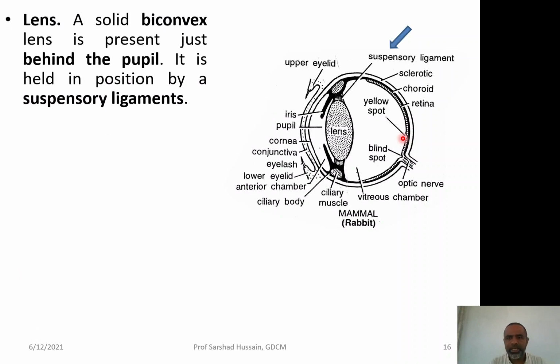Then you look at the lens. This is a solid biconvex structure present in mammals in the form of the lens. It is present just behind the pupil. So, this was the pupil and the lens is present behind it, and it is held or suspended over here with the help of ligaments called the suspensory ligaments.